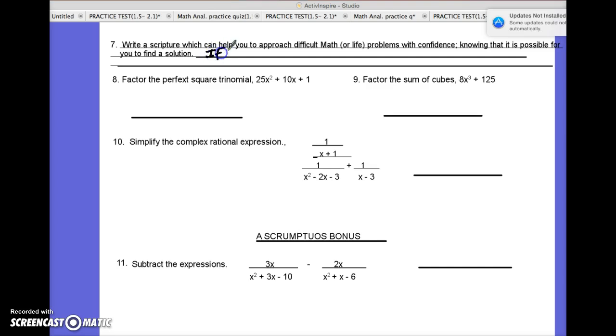If you can believe, all things are possible to the one, or to him, who believes.